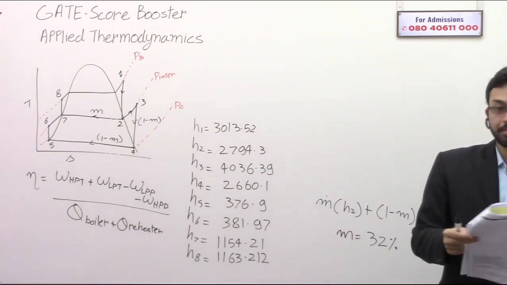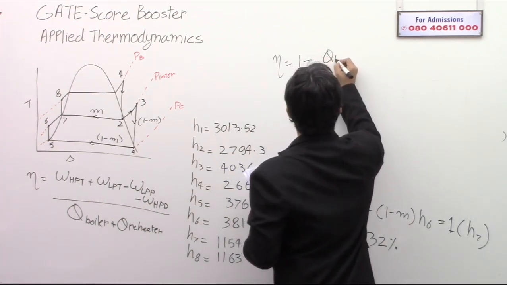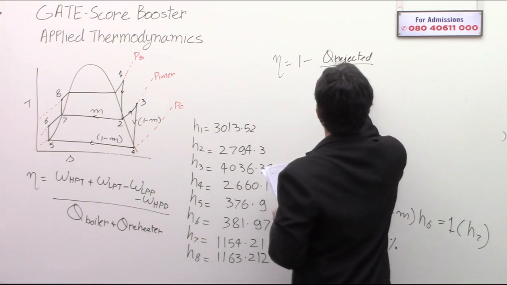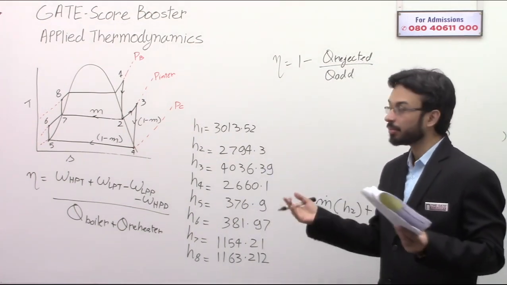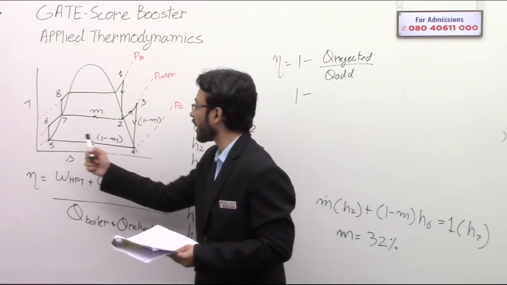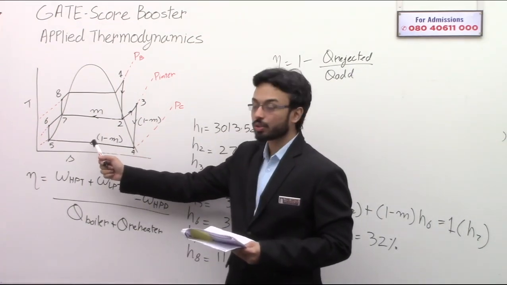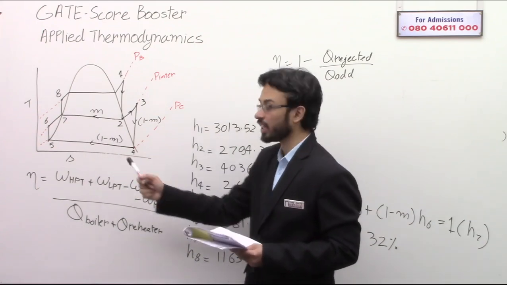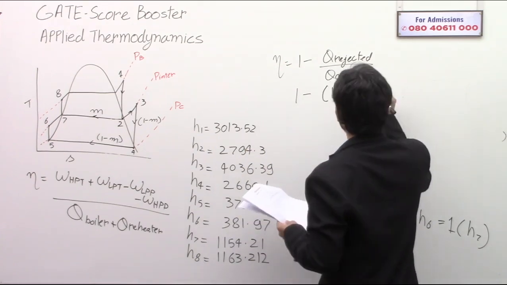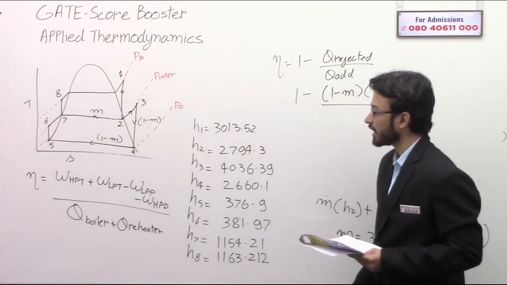The other simpler way is this. Eta is equal to 1 minus Q rejected by Q added. This is the simple formula for efficiency. The heat is being rejected at this part, and please note that 1 minus m kg is flowing in this part. So heat rejected is 1 minus m into H4 minus H5.